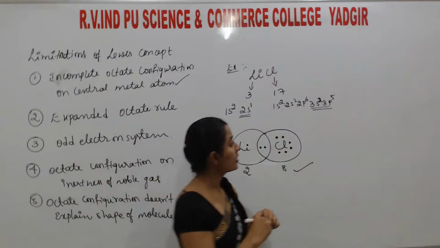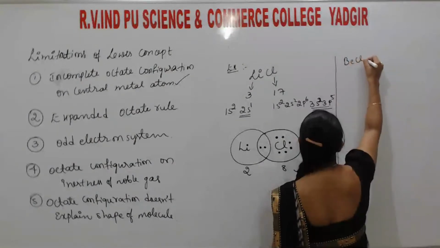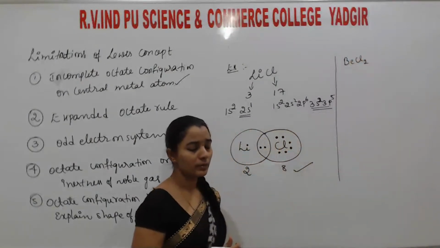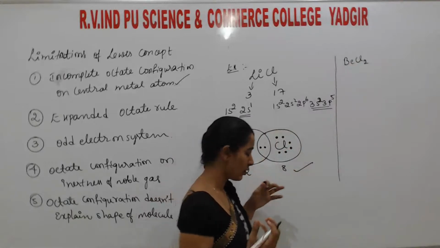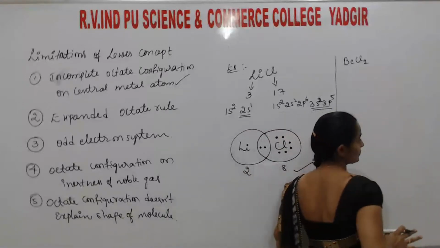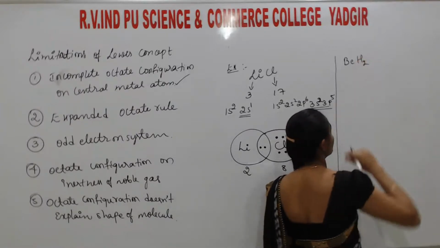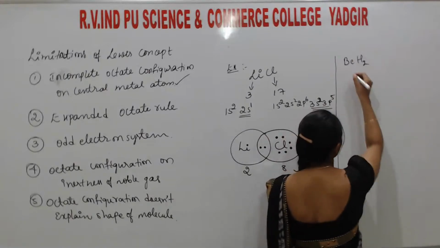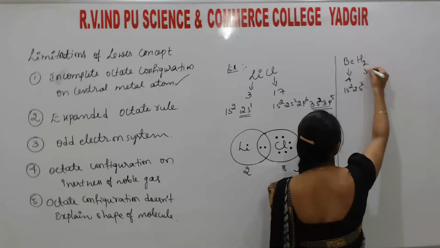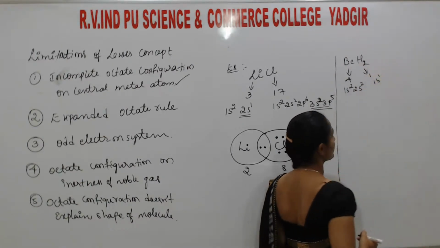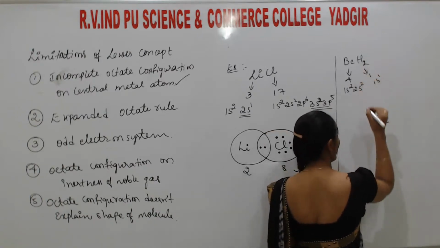This is one example. Another one I take is BeCl2. No need for Cl2 only, you may take BF3 also, or any one halogen, or BH2. Just take simply BH2. So students, beryllium atomic number is 4, configuration is 1s2, 2s2. Hydrogen atomic number is 1, configuration is 1s1. Now the beryllium is here, and 2 hydrogens are bonded.